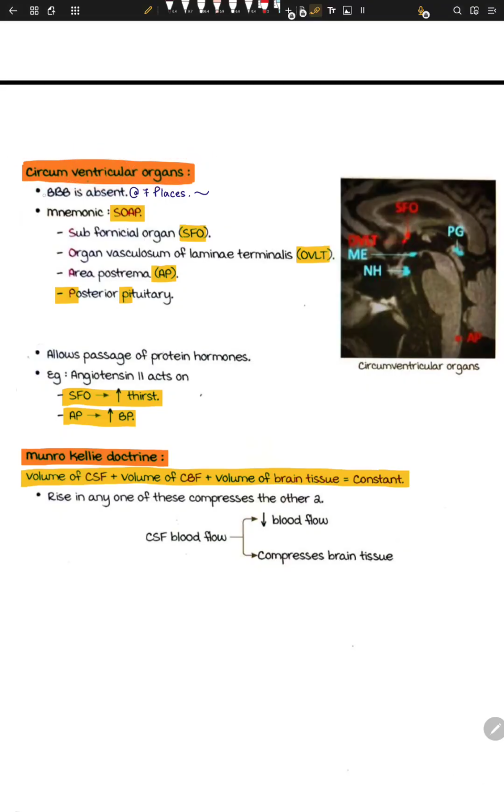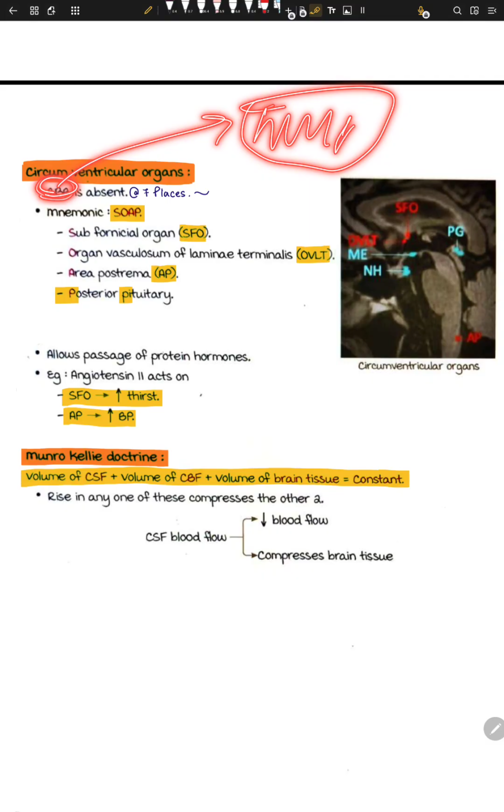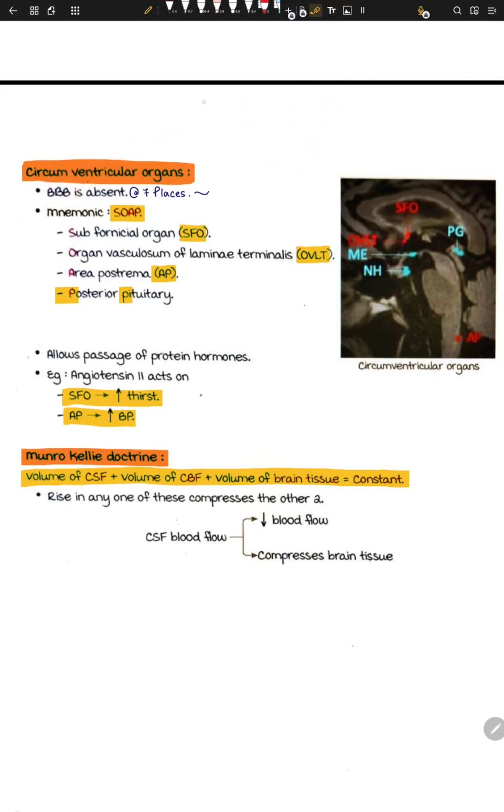Okay, circumventricular organs. What happens is that the blood-brain barrier is constantly checking the composition of your blood. What are you carrying in your blood? Is there anything toxic in your blood? Why is it important? Because if you eat something really toxic, you want to puke that out.